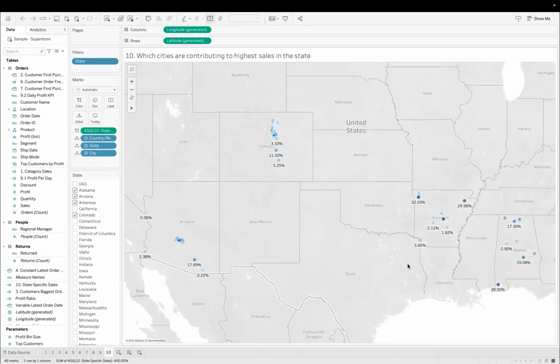We are changing it so that we are not saying United States as 100%, but we want individual states to be at 100% and then want to see the city's contribution, right? So that is basically the change in the game, and that is what the question is: which cities are contributing to the highest sales in the state?